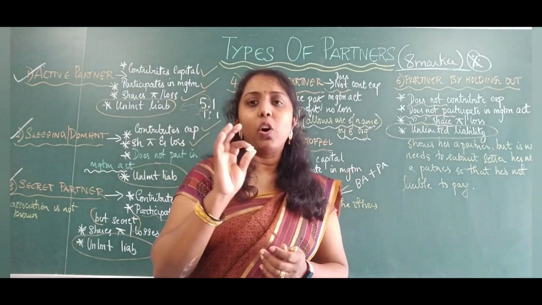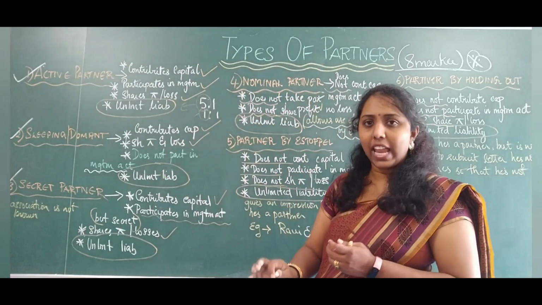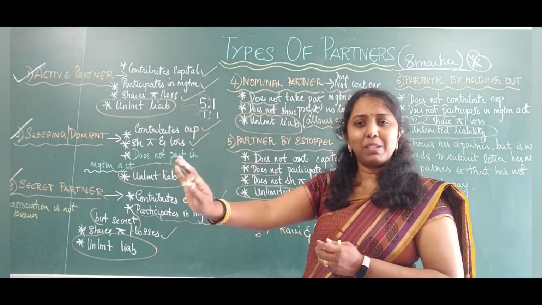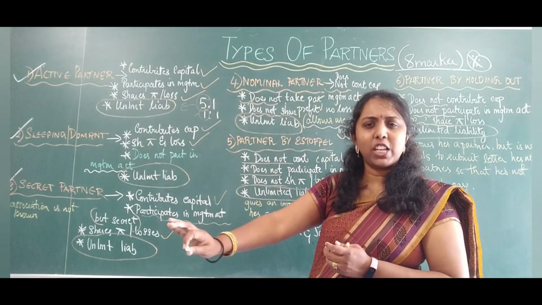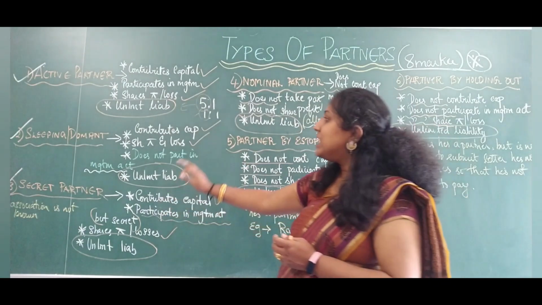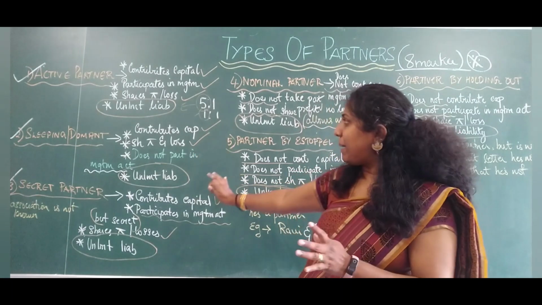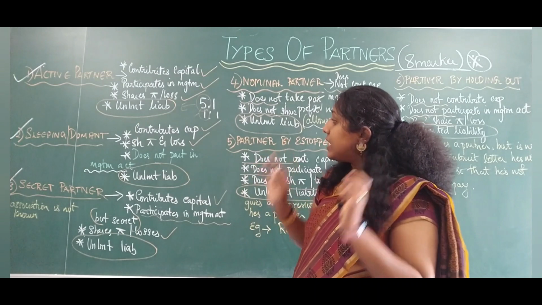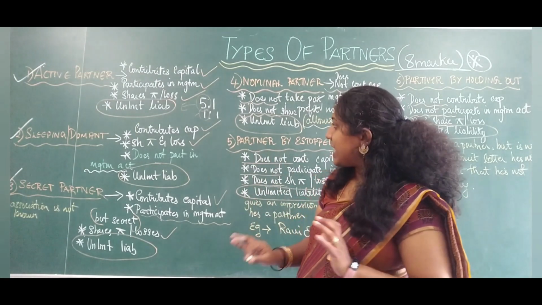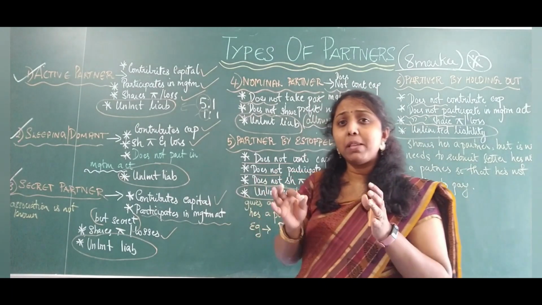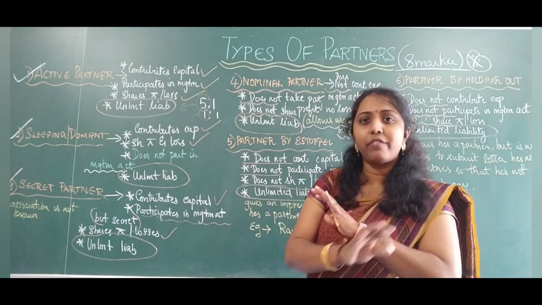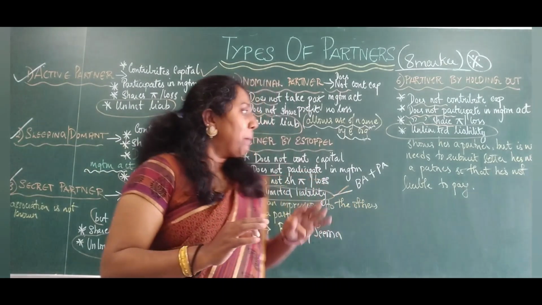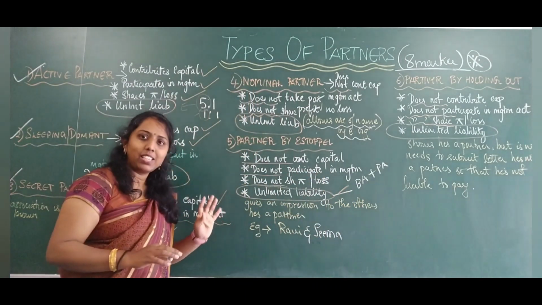So these are the types of partners which are very important for an 8 marker and a 4 marker. First one, active partner. Actively takes part in the business, contributes everything, takes part in the management activities, unlimited liability. Sleeping partner, as the name itself tells you, contributes capital, shares losses, shares profits, but does not take part in any of the management activity. Then, secret partner, his name is kept secret, his association with the firm is not told to anybody. Why? Probably he has invested money elsewhere. But he shares his profits, he shares his losses.